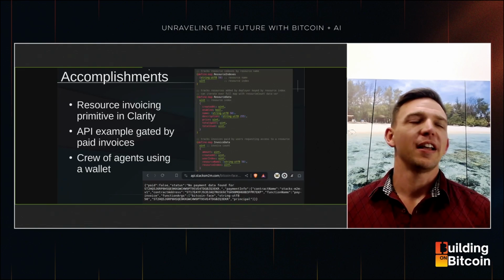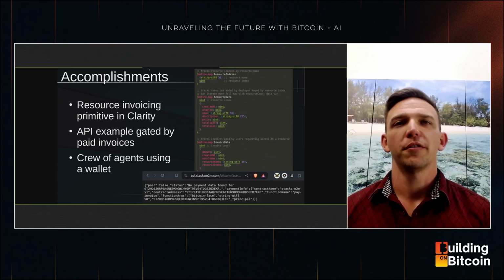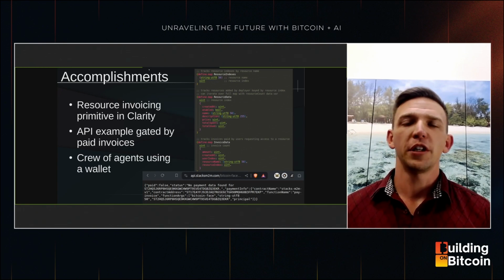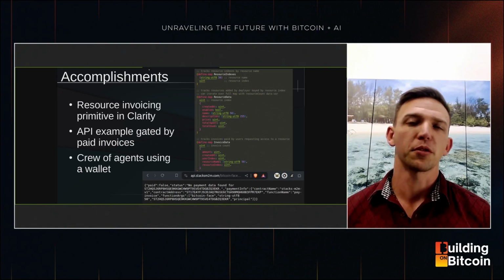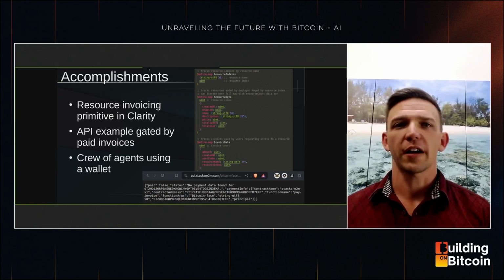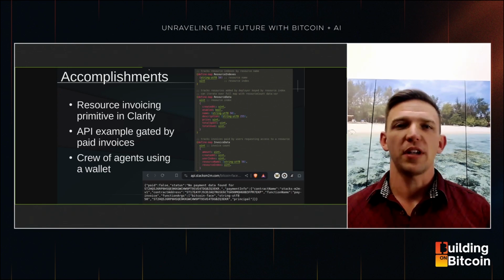Accomplishments to date, we've actually gotten some really cool stuff done, and I'll go over these one by one to give you an idea of where we're at. To start out, we have a resource invoicing primitive in Clarity. This resource contract allows a deployer to set up and say, these are the resources that I'm providing. It can also track payment for those invoices, which could be made by anybody with an address. So any address can pay for a resource. And it also tracks recent payment data. So we can look back and say, hey, this person paid for this resource on this date.